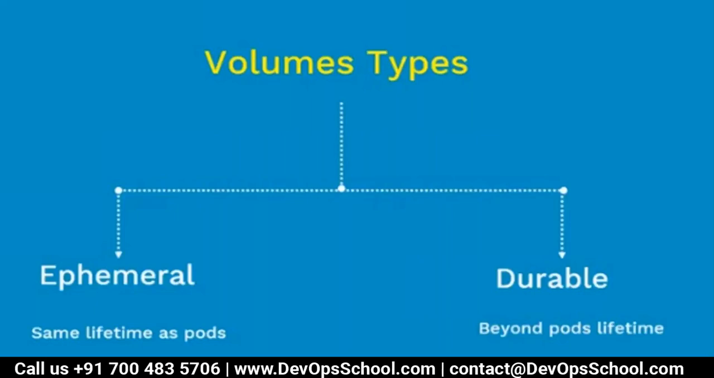What does ephemeral stand for? What is the use of an ephemeral volume? That volume will stay as long as the pod stays. If the pod disappears, the volume also disappears. Durable is the volume which we want beyond the pod's life cycle. That means if the pod has gone, the data should not go. That's called durable. So these are the two volume types. Make sense, guys?